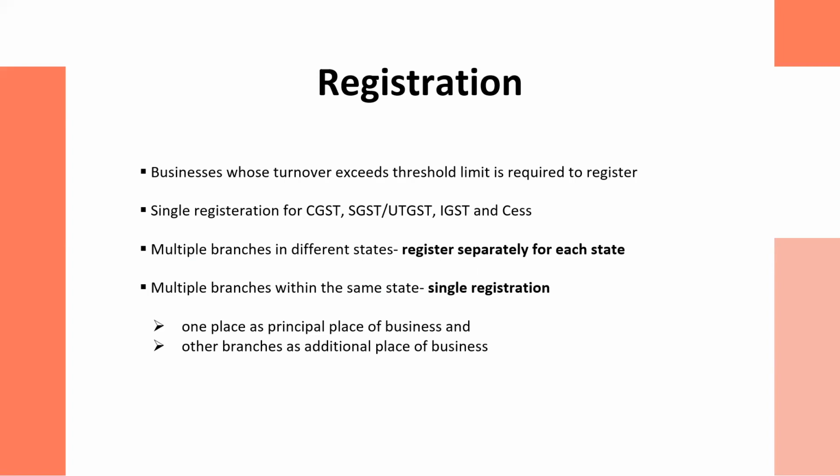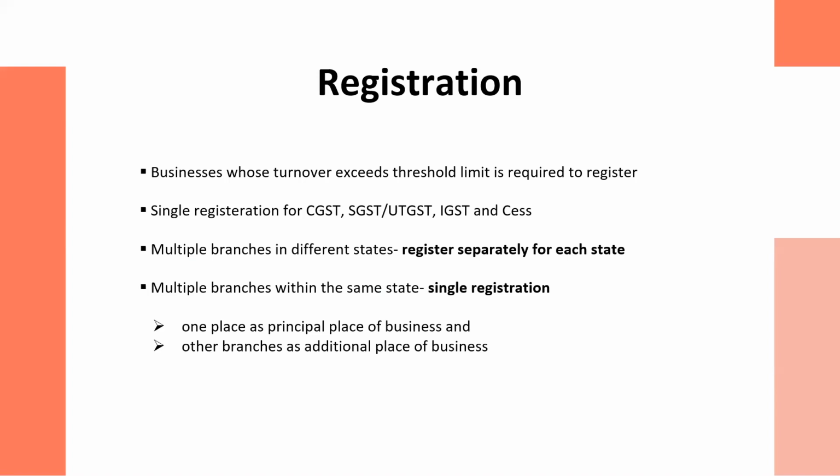Also, if you have a business which has multiple branches in different states, please understand, I'm saying different states, you are required to register separately for each state, because accordingly you will be allotted a GSTIN, that is GST identification number. This GST identification number is of 15 digits, and in those 15 digits, the first 2 digits represent the state. So if you have business in different states, then you have to get registration separately for that respective state.